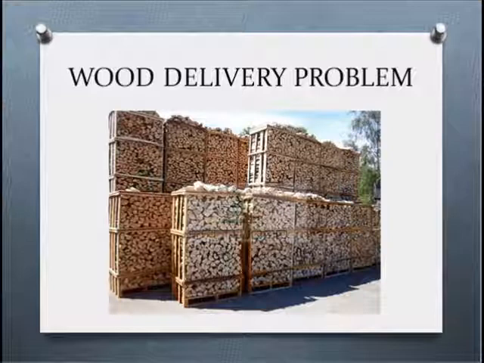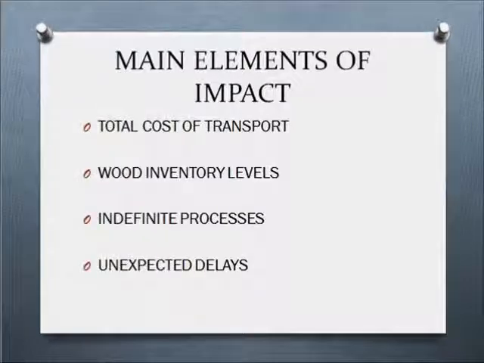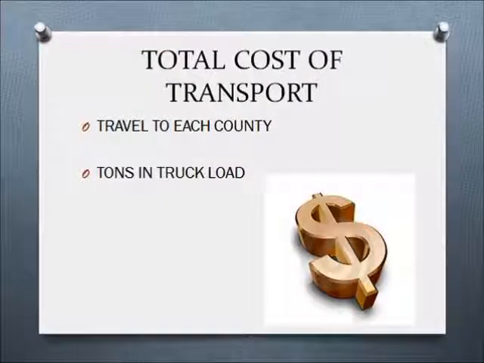We will then establish the main elements that impact the objective result. In this particular case, we obtain: total cost of transport, wood inventory levels, indefinite process, and unexpected delays. For each case we have, first, total cost of transport. Travel to each county, not having a clear route, will cause the transportation cost of wood to be high, and this represents a negative impact on the performance. Tons in truckload. Not considering the load for transportation will cause us to have ground counts and the performance of the process will be low.